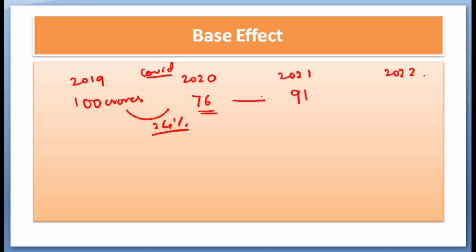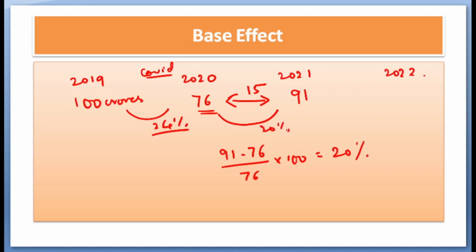The absolute increase is the difference between 91 and 76, which is just 15 crores. But if we take the percentage here, that is 15 over 76, this comes to around 20% increase.